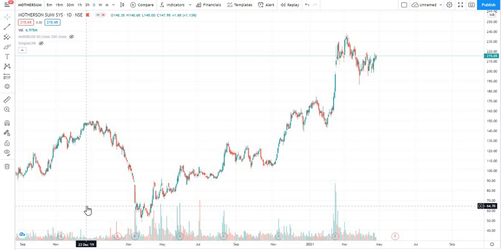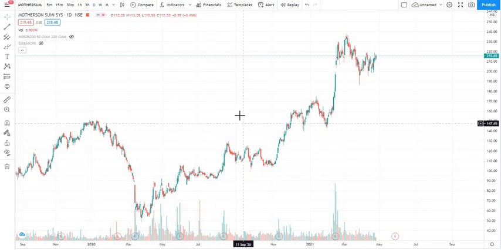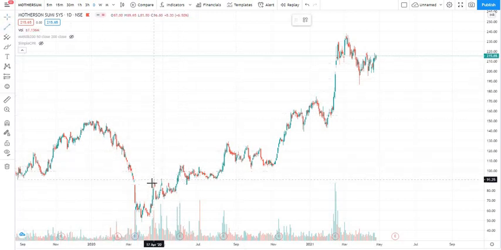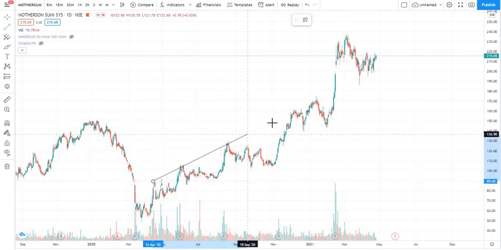In this video, I'm going to do a price action analysis on Motherson Sumi. So this is a chart of Motherson Sumi in daily time frame. Now I'm going to draw a trend line here. So it goes like this.